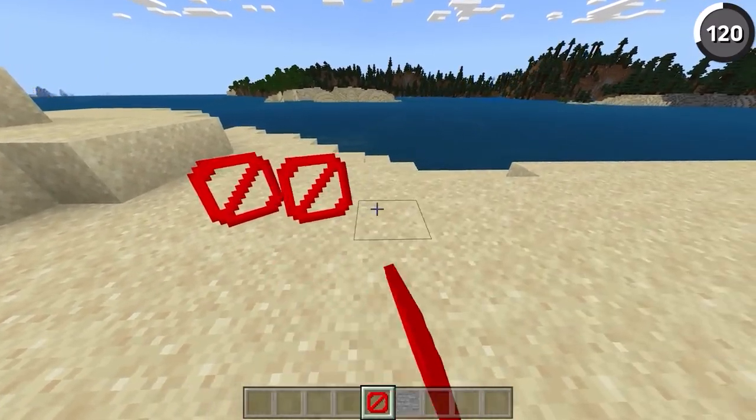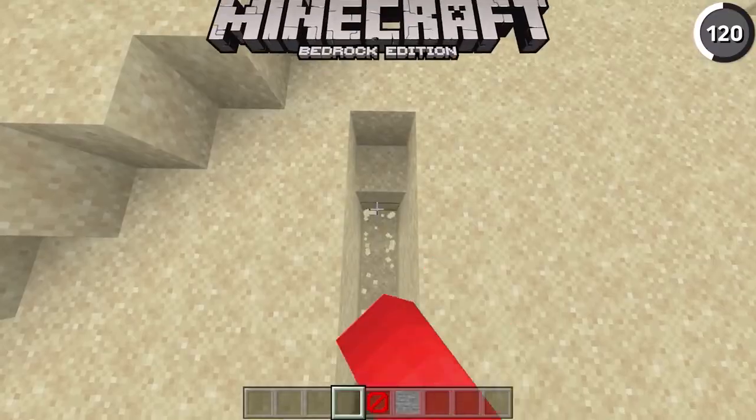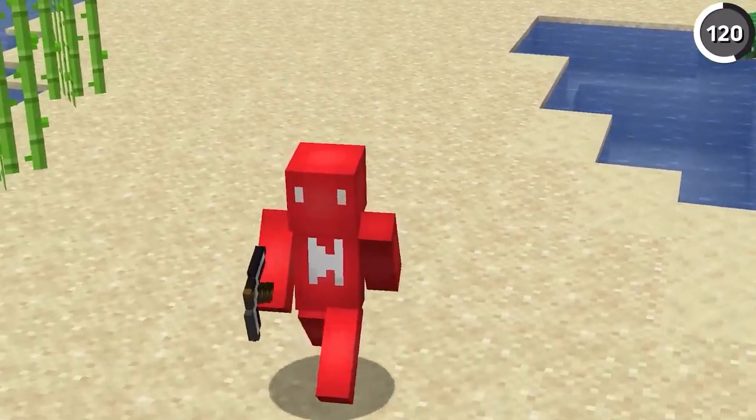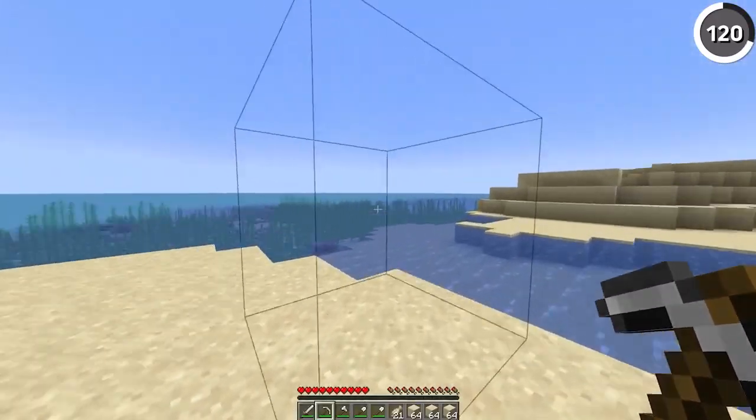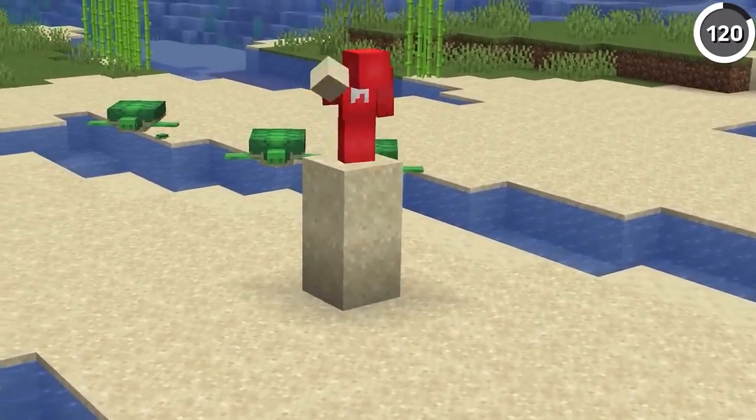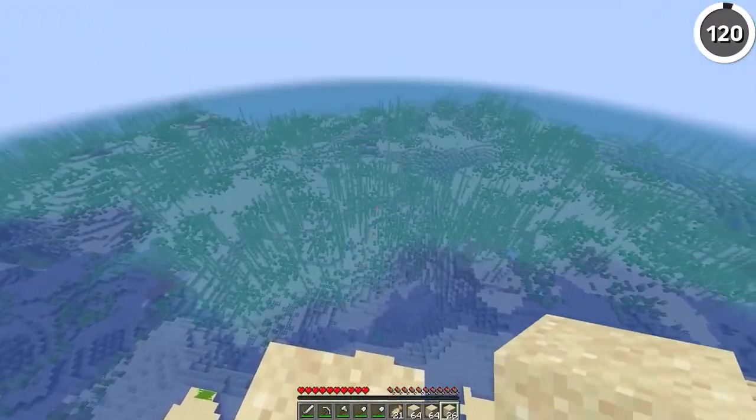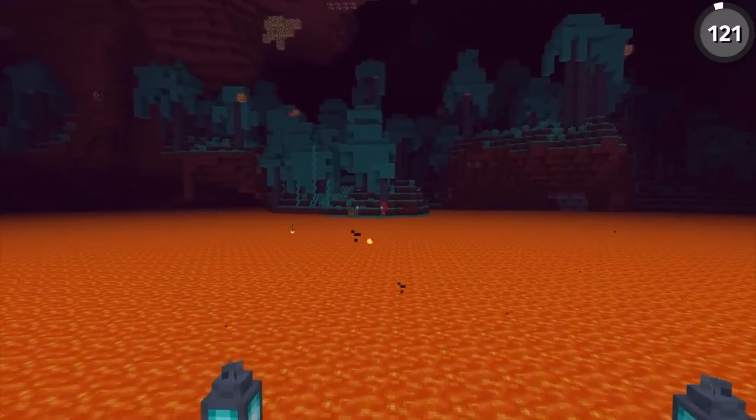Now, this behaves much like the barrier block, except it's exclusive to the Bedrock edition of Minecraft, and it was originally used in the game to create these world boundaries around old worlds. But those world boundaries didn't go past build height, so if you just built up high enough, you could walk over it.